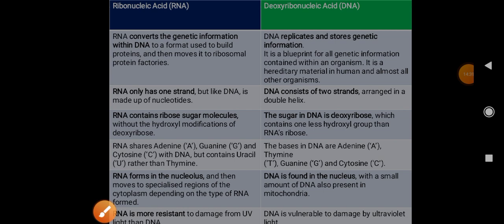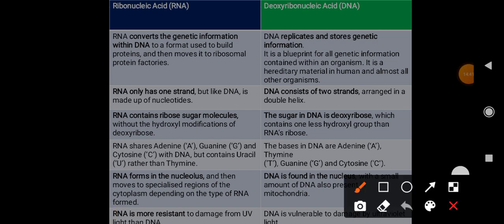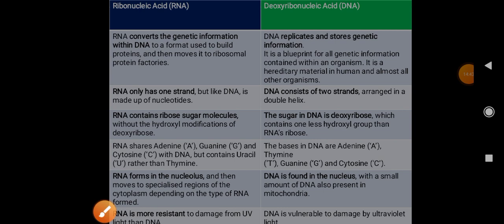DNA is found in the nucleus, with a small amount of DNA also present in mitochondria. Remember this. And then RNA is more resistant to damage from UV light than DNA, and DNA is more vulnerable to damage by UV light, right?